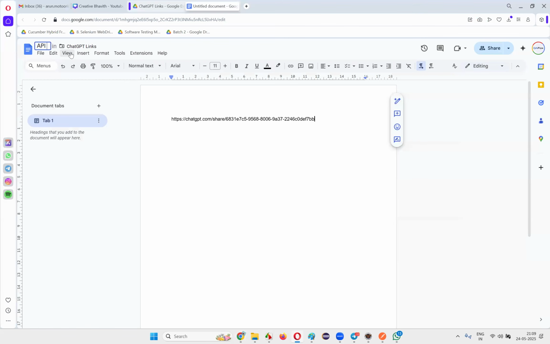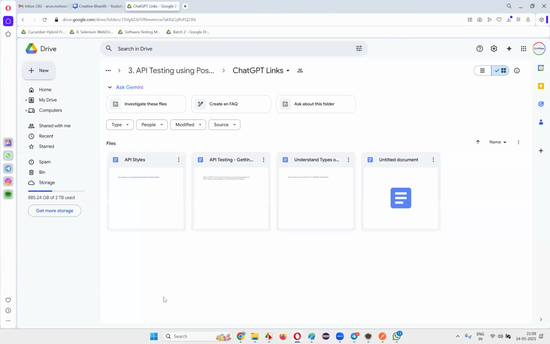API terminology. Other API types. API documentation types. All this I covered in today's ChatGPT prompts. These are the links.